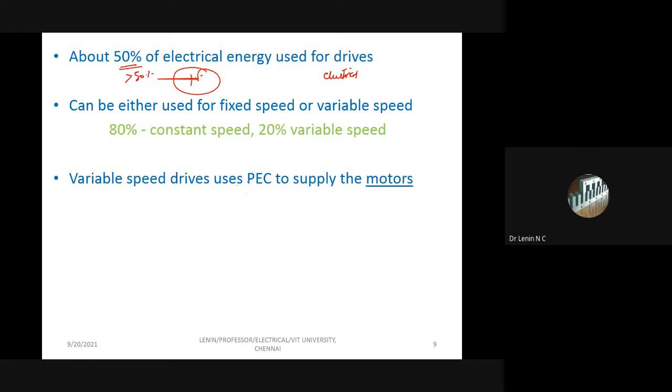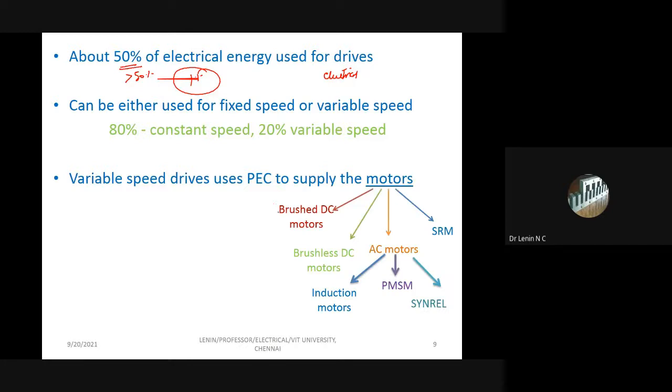And these variable speed drives use power electronic converters to supply the motors, to control the motors. We have different types of motors. For example, conventionally we have brushed DC motors. Nowadays we have brushless DC motors, switched reluctance motors, and if you see AC motors, we have induction, PMSM, synchronous reluctance. So we have different types of motors, and if you want to control these different types of motors, you need to develop a different control algorithm as well as a different controller, power electronic controllers.